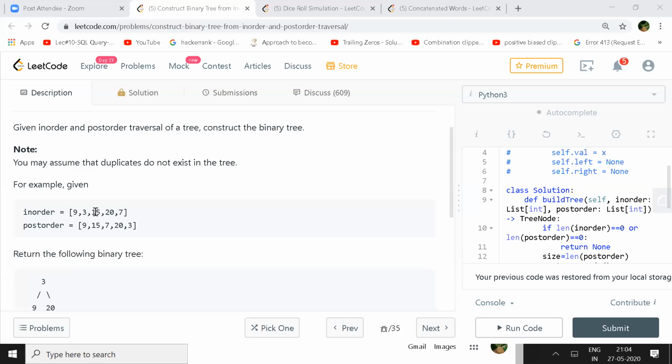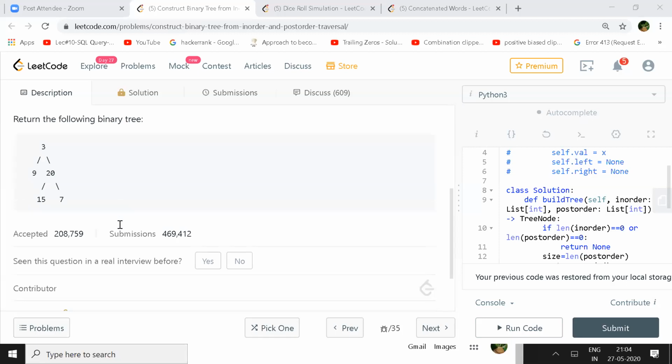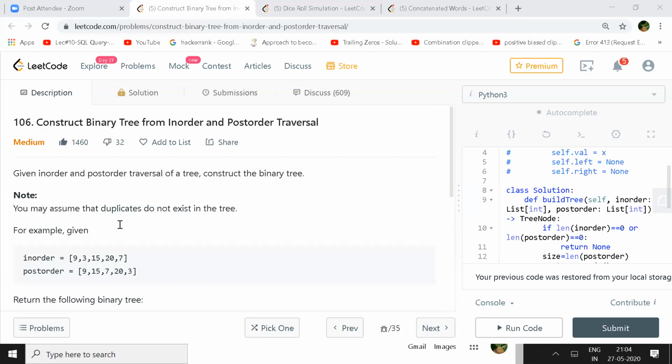So the note says that duplicates do not exist. Yeah, I forgot, duplicates don't exist. If there were duplicates, then it would be more confusing, right? Yeah, exactly. How will we decide in that case? Like, 3 is there, which one to take?